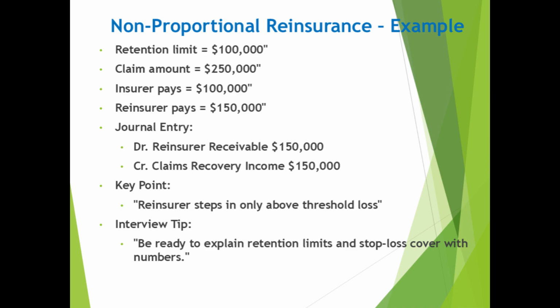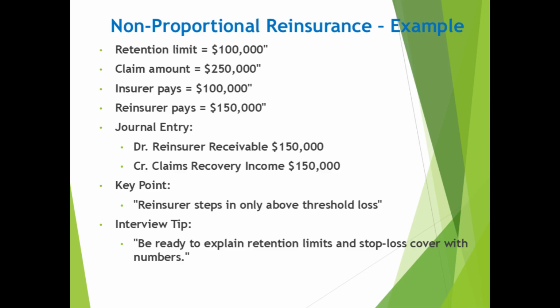The journal entry for the reinsurance recovery is: debit reinsurer receivable $150,000, credit claims recovery income $150,000. This records the receivable from the reinsurer for their share of the loss. Remember, in non-proportional reinsurance, the reinsurer doesn't share premiums proportionally. They step in only when losses exceed the agreed threshold.